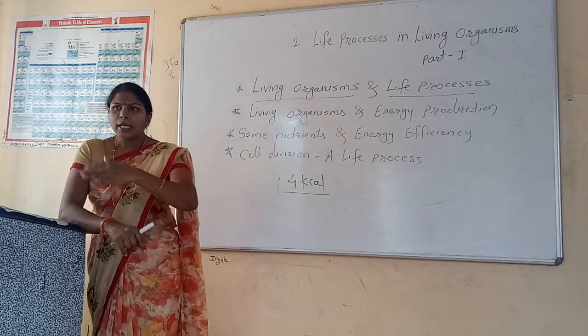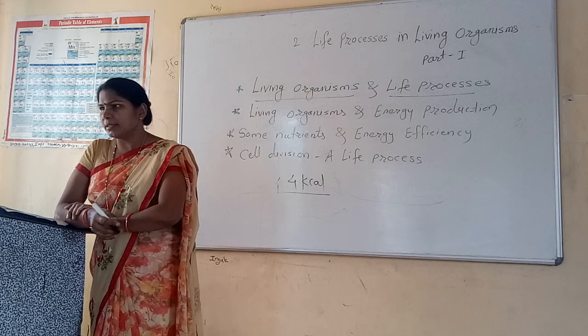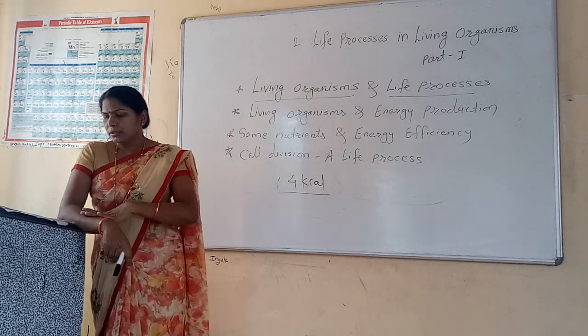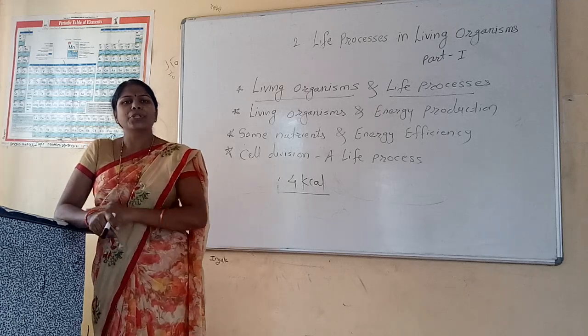Now, as the introduction to the lesson, let's study how energy production takes place.